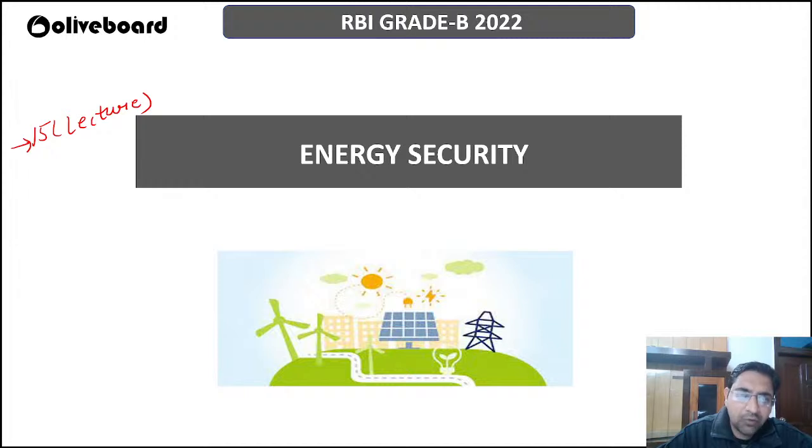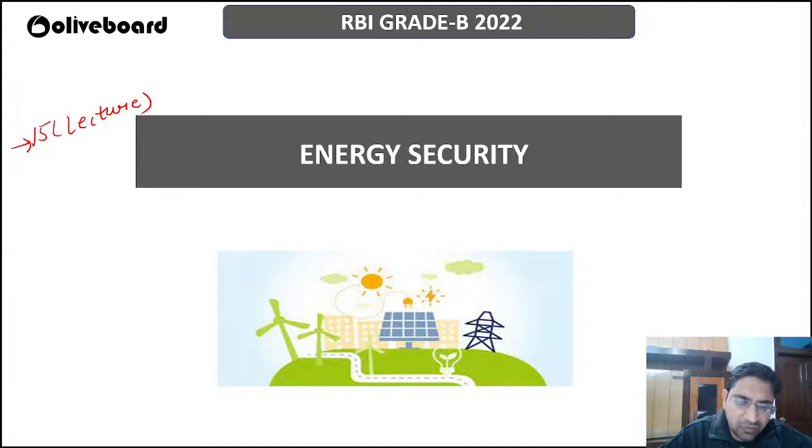For now we are going to study some of the most important aspects of our Indian economy, on which our Indian economy is dependent. Today we will be discussing energy security. I hope everybody has heard this word, energy security, but today we are going to discuss this in detail, covering the major portion.